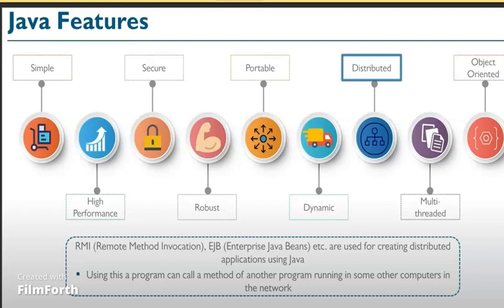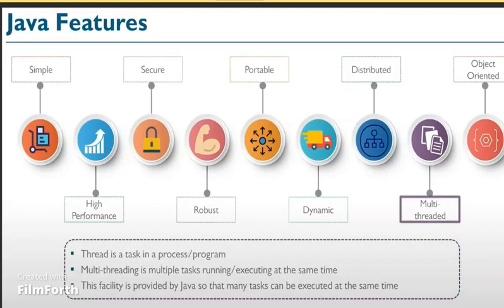Distributed. Distributed is nothing but RMI, remote method invocation, and Java Beans, Enterprise Java Beans, etc., which are used for creating distributed applications using Java. Using this, a program can call a method of another program running on some other computer in the network. Multi-threading. A thread is a task in a process or a program. Multi-threading is multiple tasks running and executing at the same time. This facility is provided by Java so that many tasks can be executed at the same time.